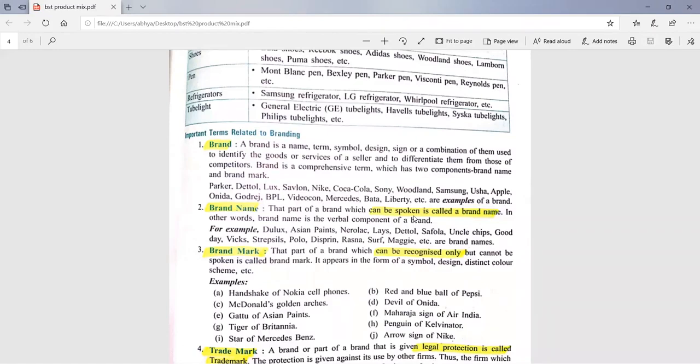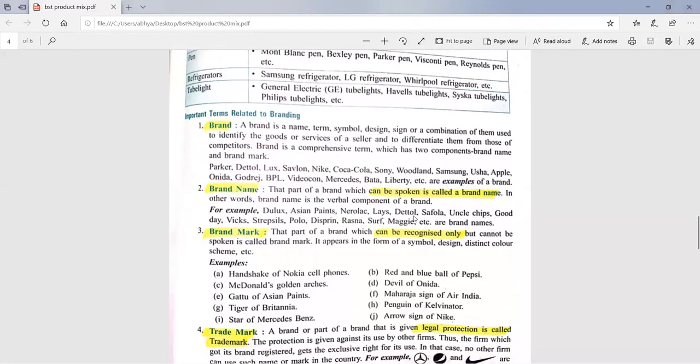So we can have the brand name as well as the brand mark, both. Combined, these two make the brand. Brand name is that part of brand which can be spoken, and brand mark is that part of brand which cannot be spoken but which can be seen. Like Pepsi: Pepsi is a brand name, and the blue and red ball on the Pepsi bottle is the brand mark.